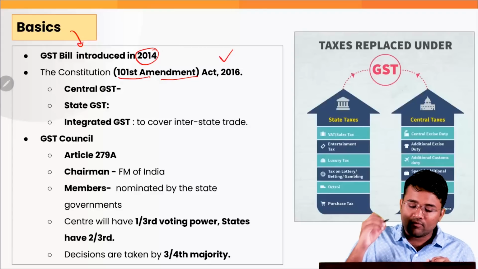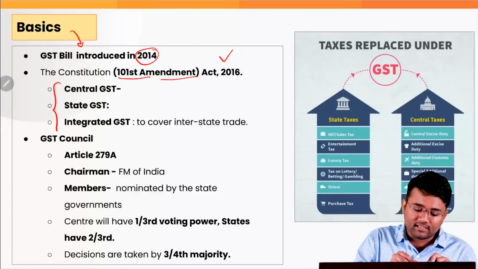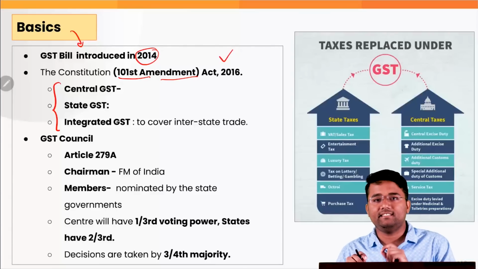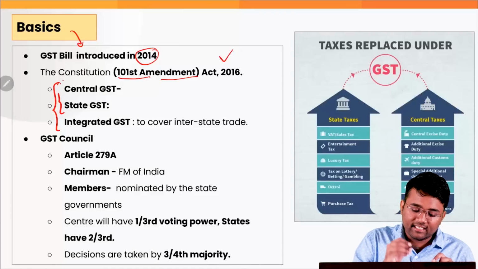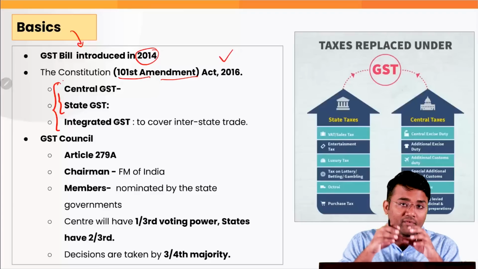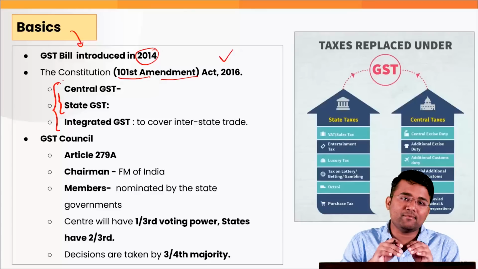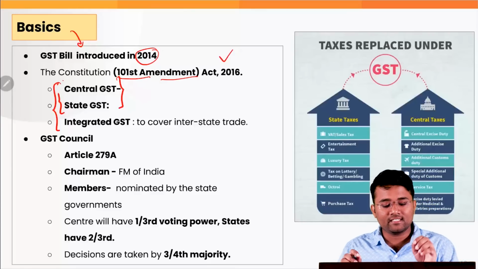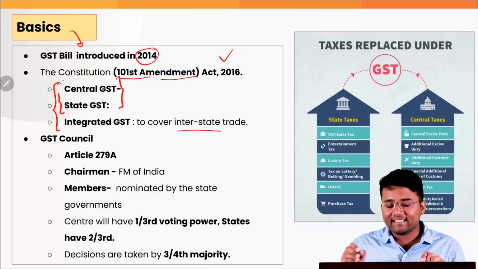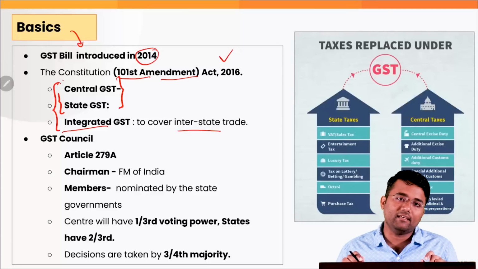After this 101st Amendment Act 2016 was passed, 3 types of GST have been provided. There is a central GST, state GST and integrated GST. This central and state GST is applicable for intra-state trade, meaning when a particular good or service is being produced and consumed in the same state, there will be a CGST or SGST applicable. In case of interstate trade, there would be IGST or integrated GST applicable.